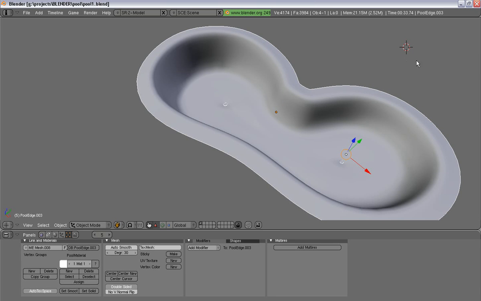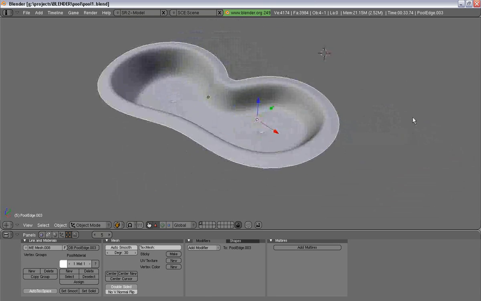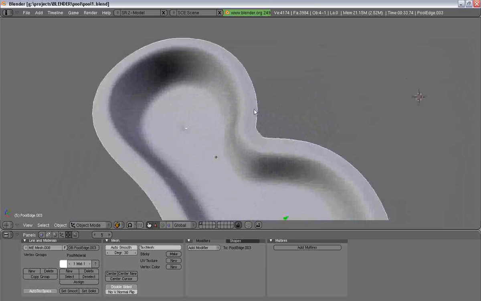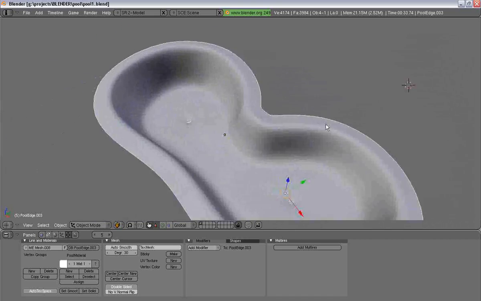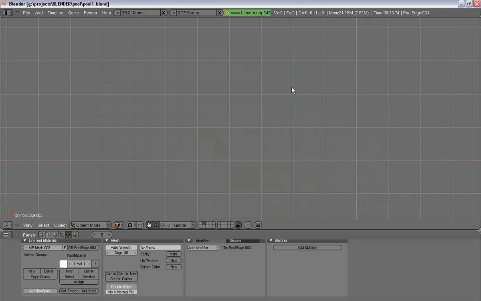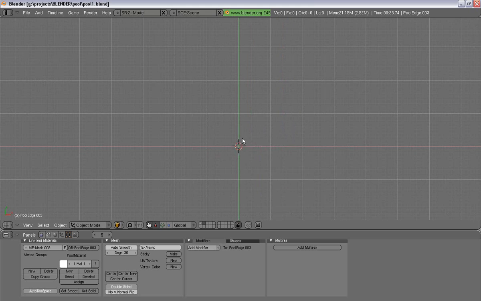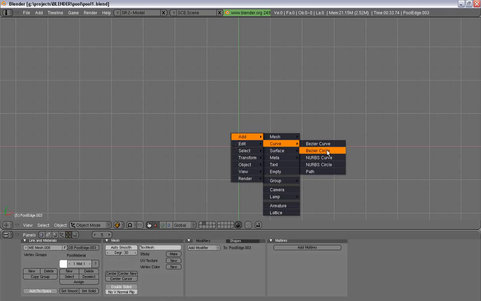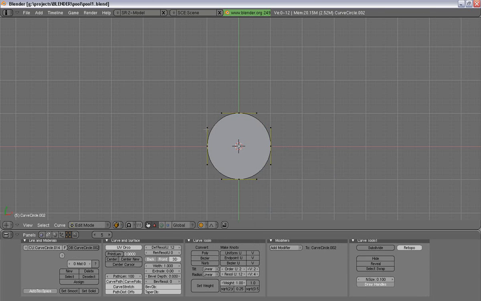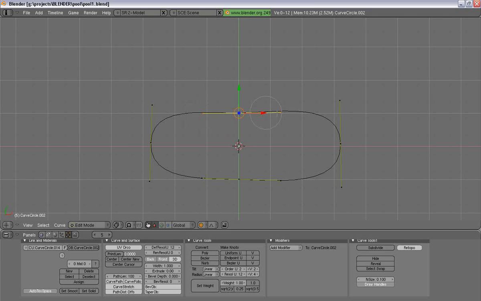In this tutorial, I'm going to be teaching you how to make a pool like this one. Alright, let's just jump right into it. So the first thing you're going to do is add a bezier circle. And from here, you can model the outside of your pool to your liking.